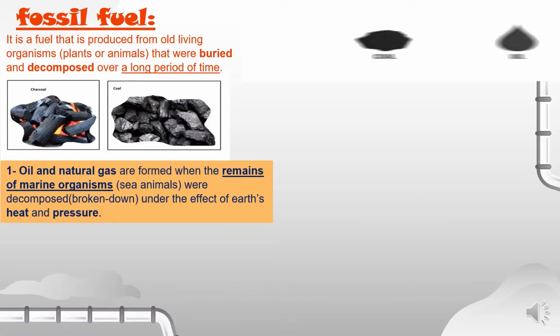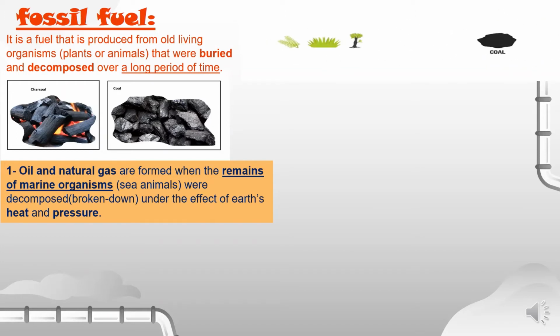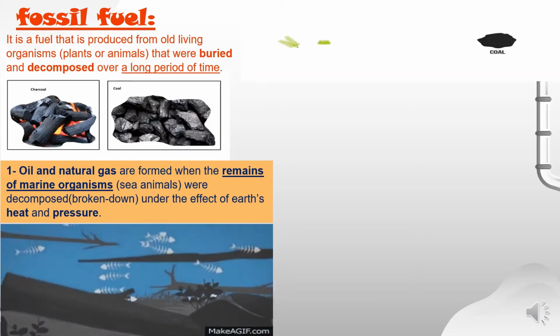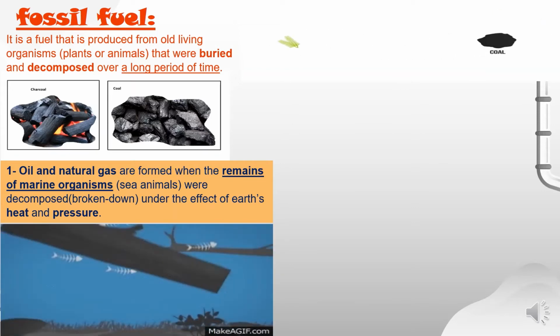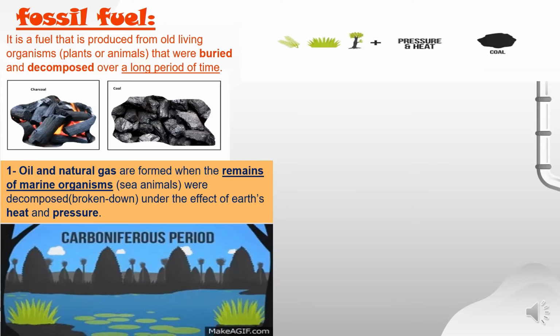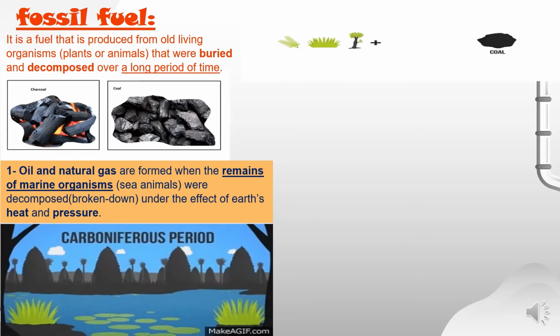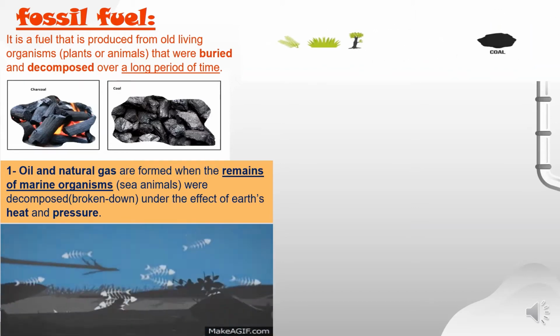Now let's talk about the formation of fossil fuel. What do you think? How did oil and natural gas form? Look at this picture to understand how. Oil and natural gas are formed when the remains of marine or aquatic organisms or sea animals were decomposed or broken down under the effect of the Earth's heat and pressure.